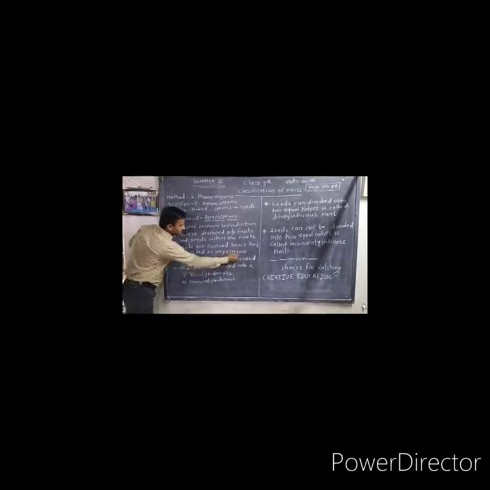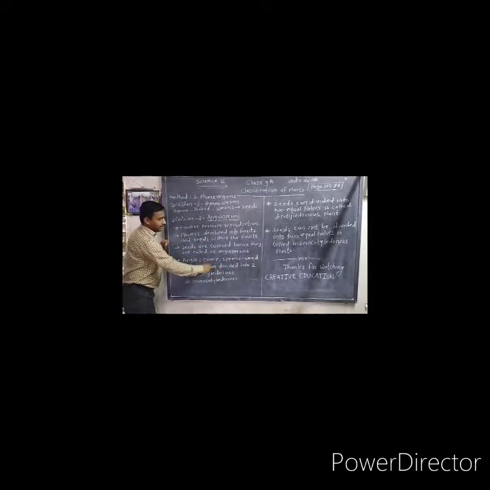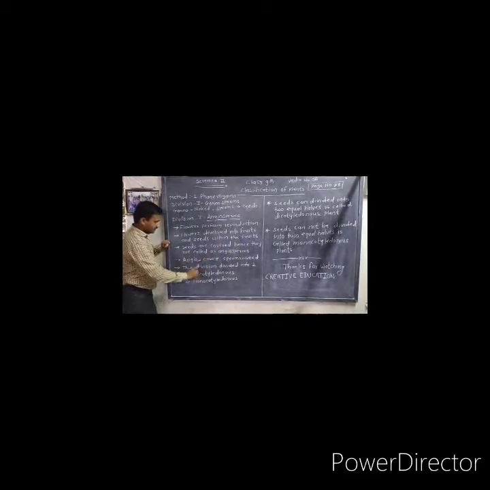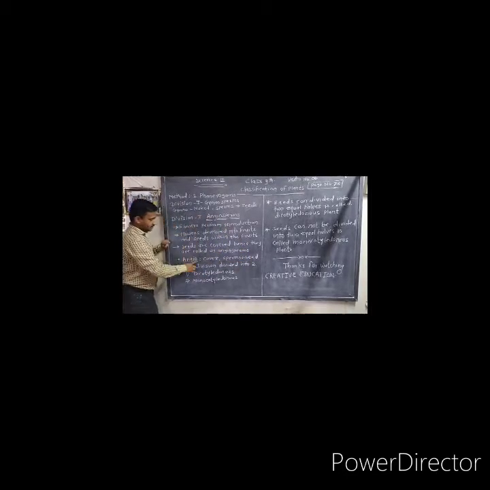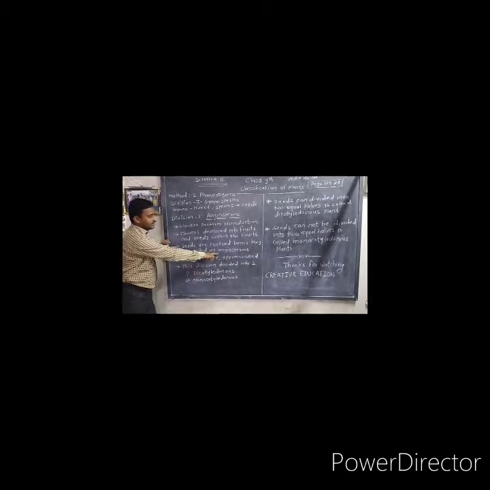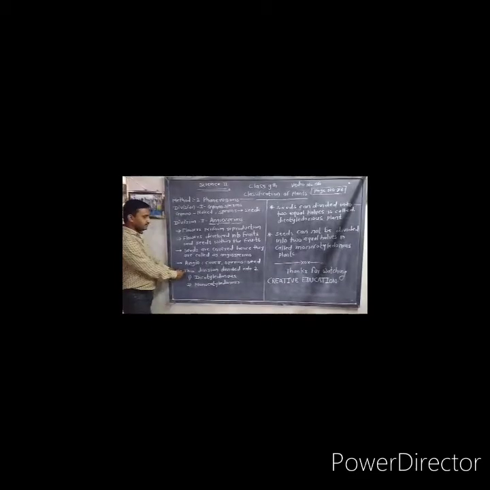Angiosperm has two words, angios and sperm. Angios means cover and sperm means seed. So, covered seed is called angiosperm. This division is also divided into two types.